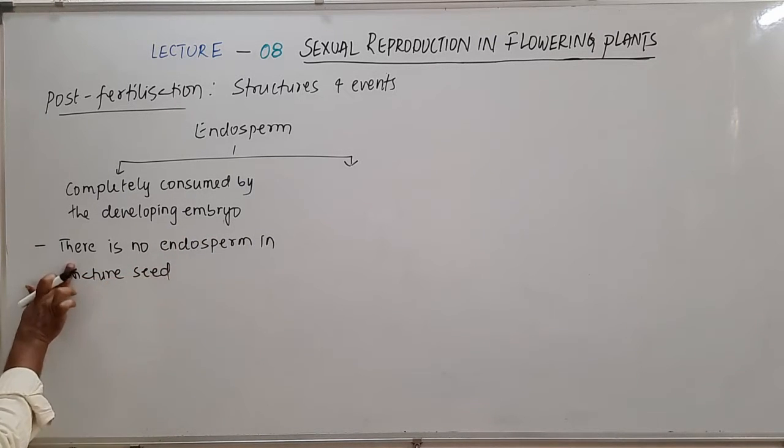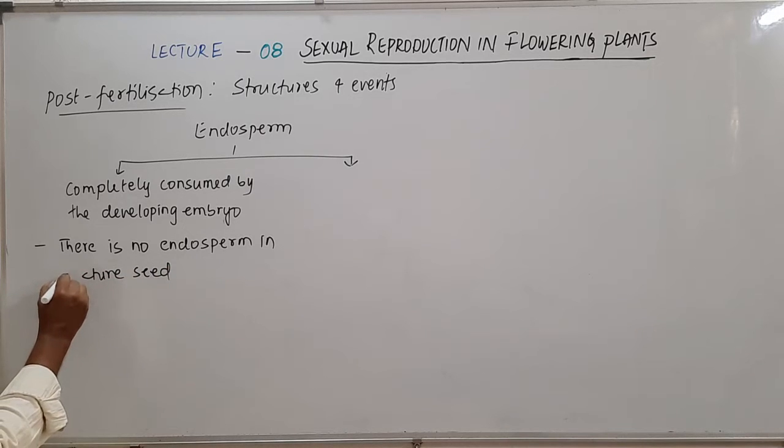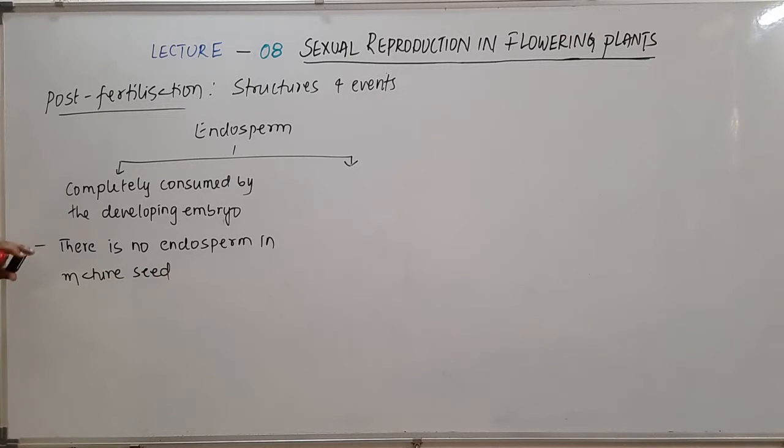So you don't find the endosperm in the mature seed. That's what we see if the endosperm is completely consumed by the developing embryo.